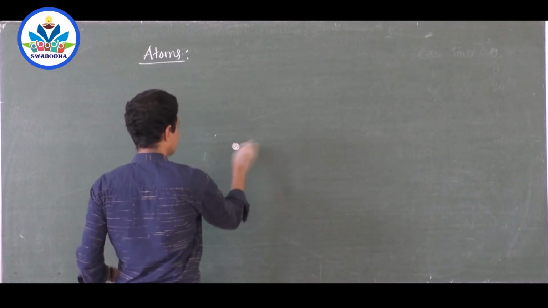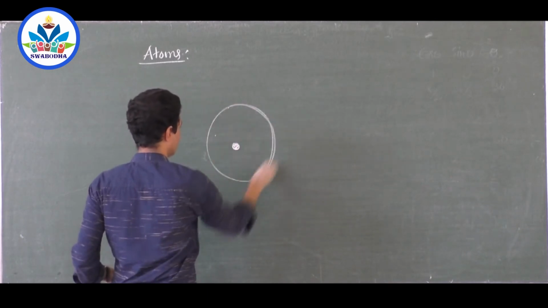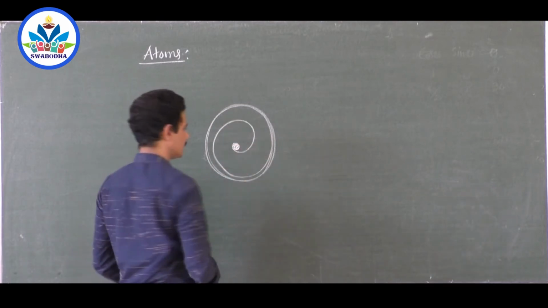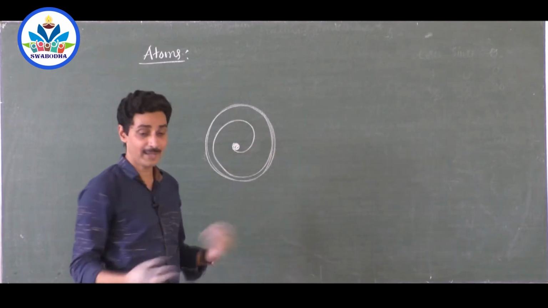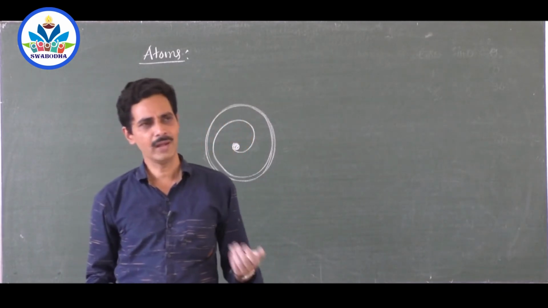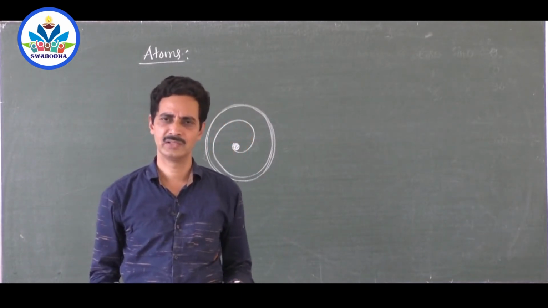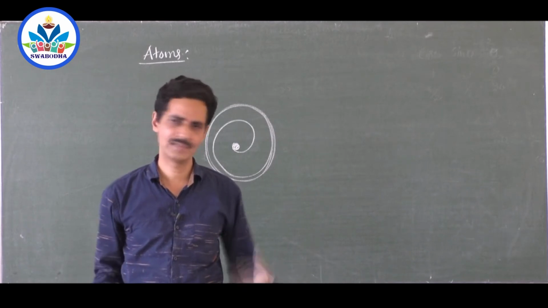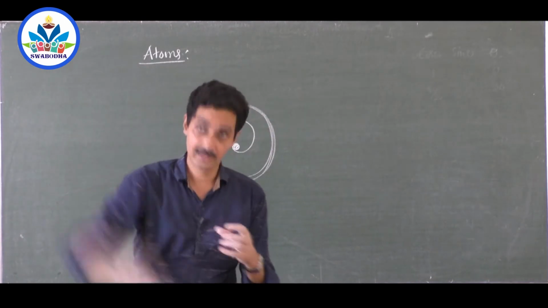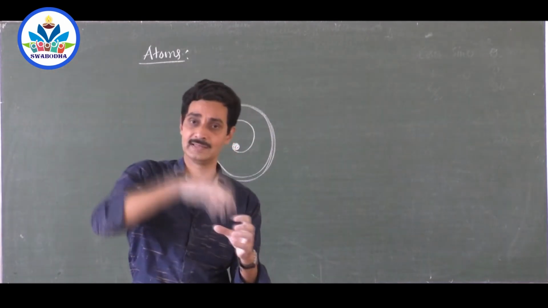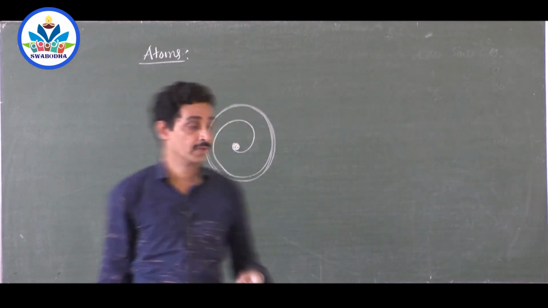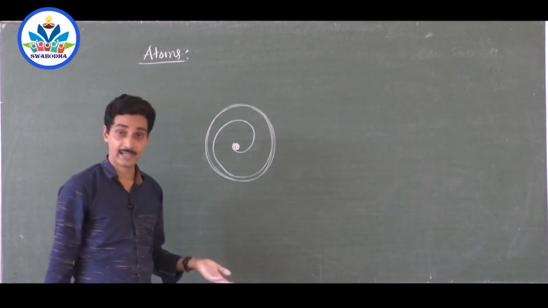Suppose this is the nucleus, and an electron is revolving around the nucleus here, and suppose it loses energy, finally it falls into the nucleus. So its path should be a spiral instead of circular. That means one day or other, all the electrons should be found inside the nucleus. They may lose energy and they will fall into the nucleus. As a satellite, if it loses energy, doesn't fall to the earth like this. It goes round and round and round and finally hits the earth. Okay, but reality is not so.